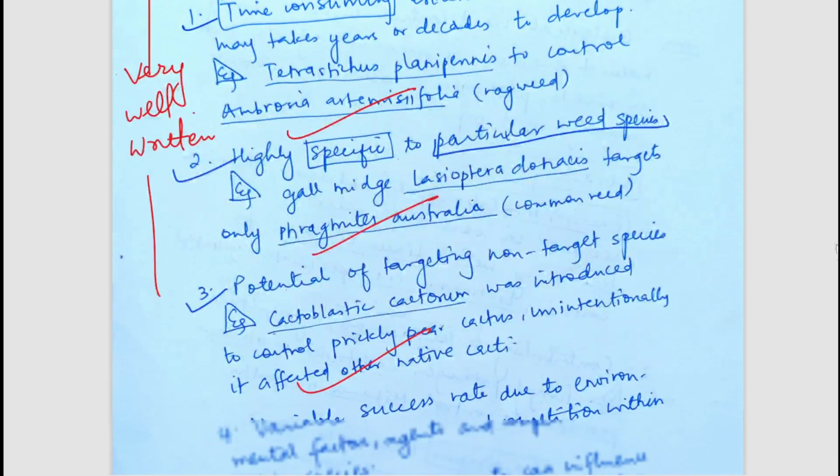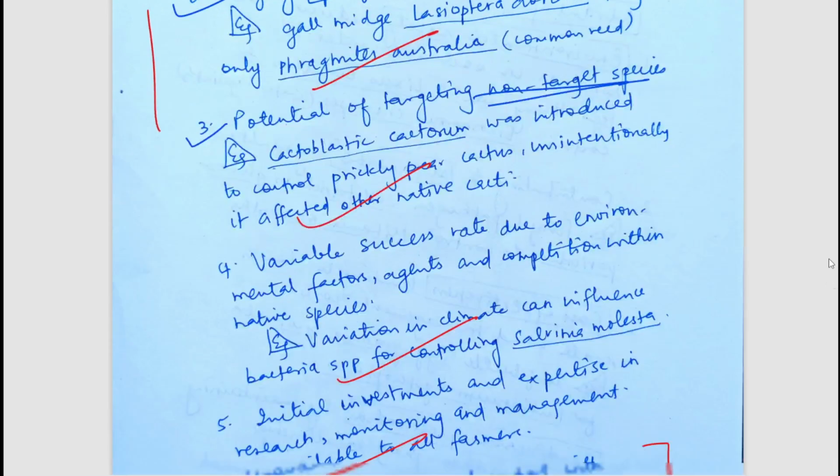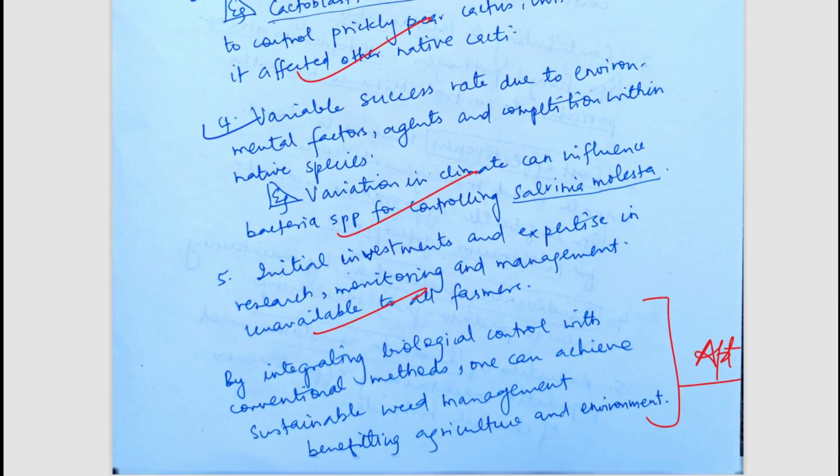Then potential for targeting non-target species. Okay, it is sometimes lower. Variable success is seen sometimes. Initial investments and expertise are needed. So these are some of the well mentioned points. You can read by pausing the video. Now let's move to the next question.